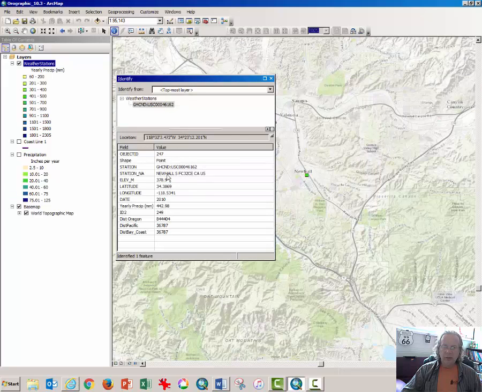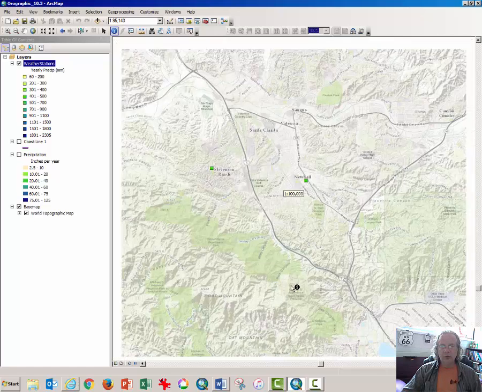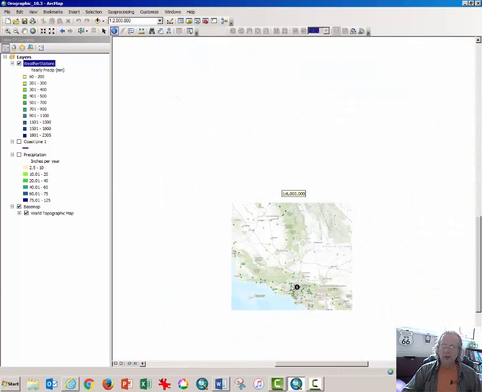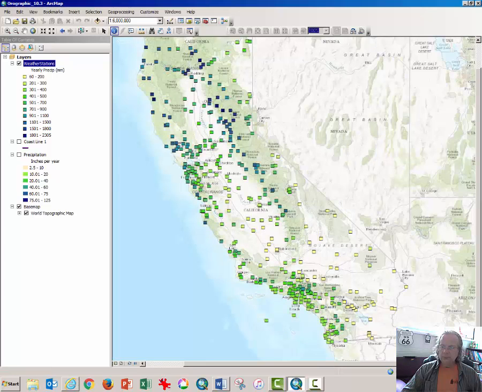It gives me, in a pop-up window, the name of the weather station, its elevation, latitude, longitude, yearly precipitation, distance to Oregon, distance to the Pacific coast, and those will help you answer some questions that are designed just to make sure that you are familiar with the database. And at this point, I'm going to allow you to answer some questions, and I'm going to pause this video.